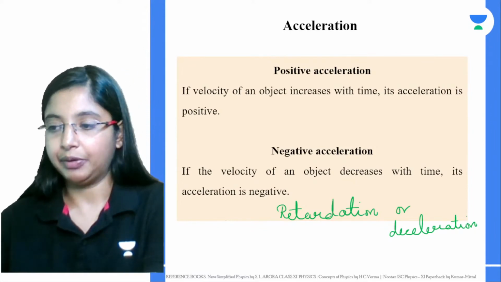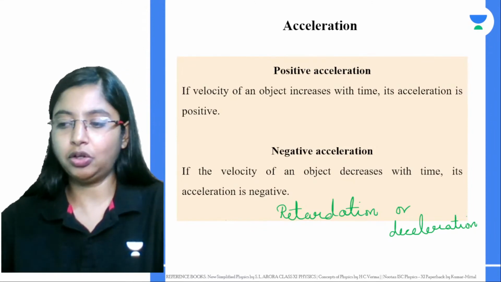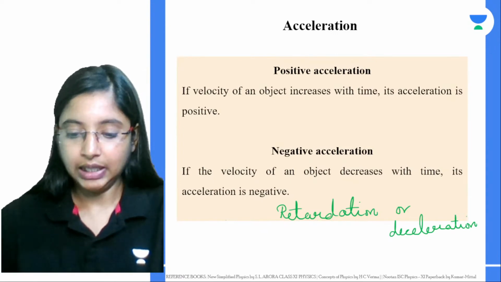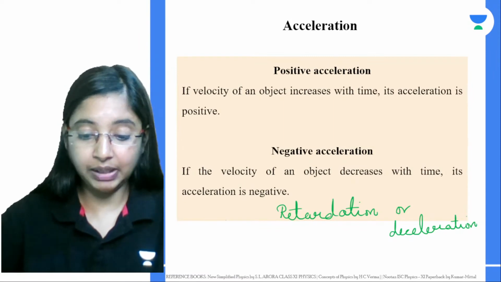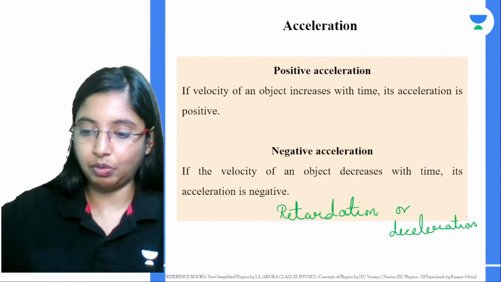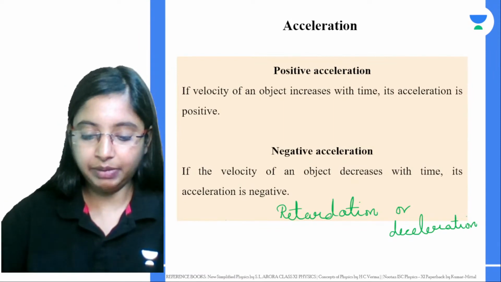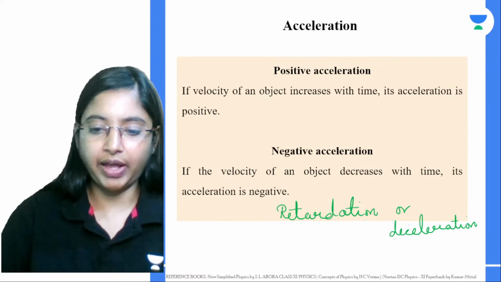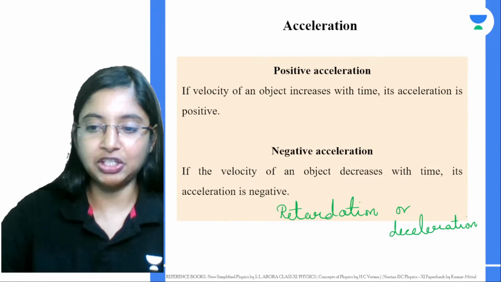Now, before we go ahead with the kinematic equations of motion, which are for uniformly accelerated motion, let's look at two special cases.